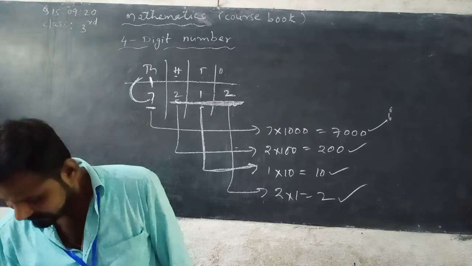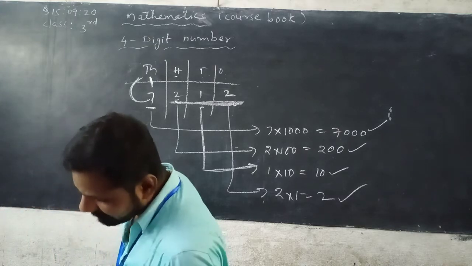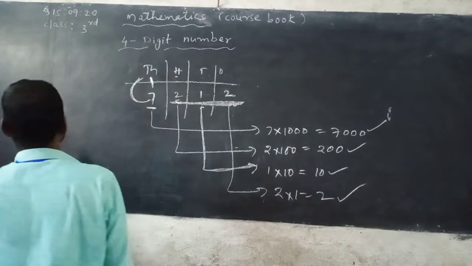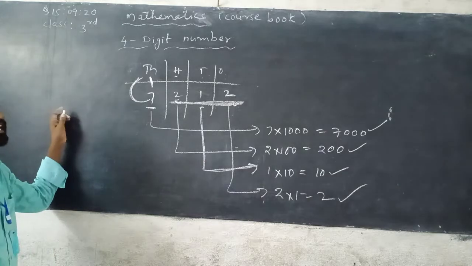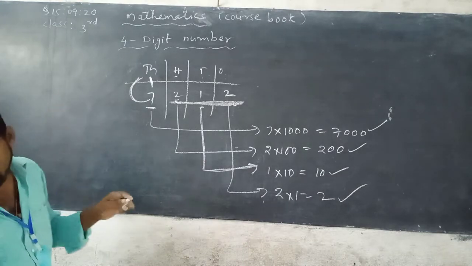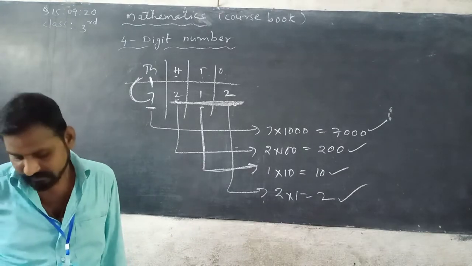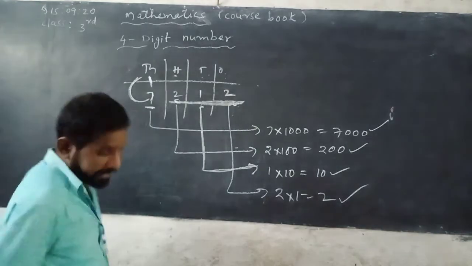Now next, I am taking another one. See here, already I discussed about 8,888. Look at the blackboard, everybody.